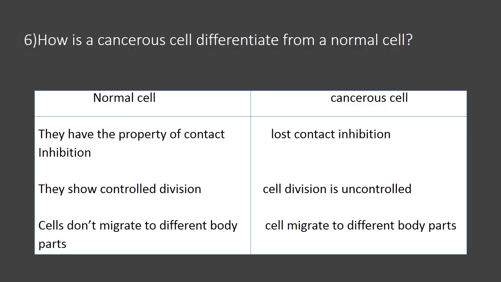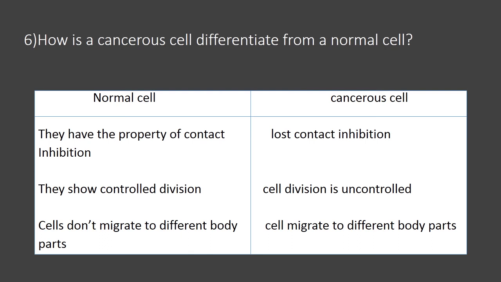Then the sixth question is, how is a cancer cell differentiated from a normal cell? For understanding how tumor formation takes place in the body, you should know the differences between a normal cell and a cancer cell. Let us study the characters of a normal cell. Normal cells in the body have the property of contact inhibition.